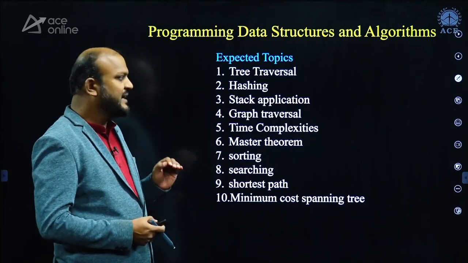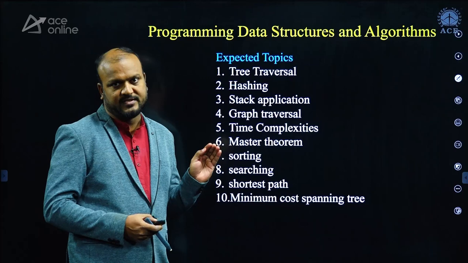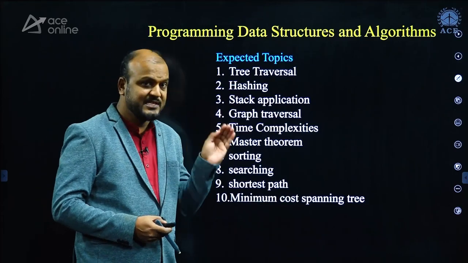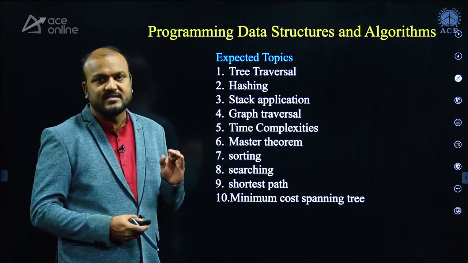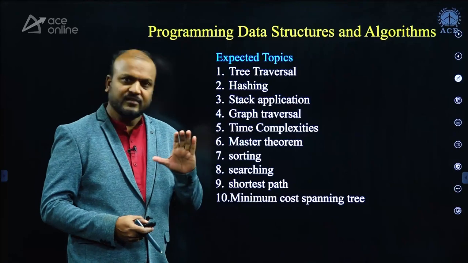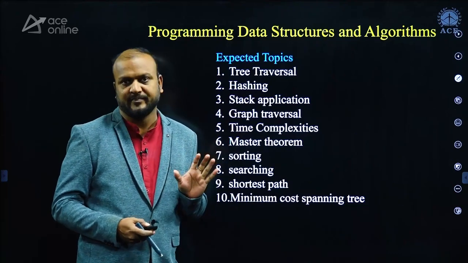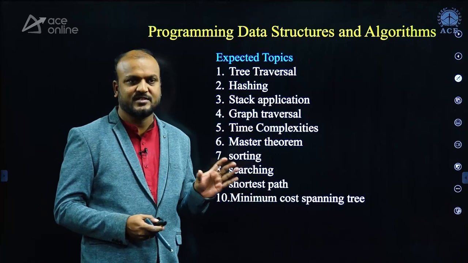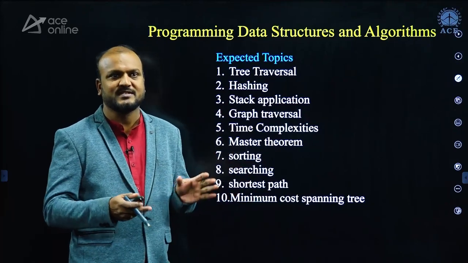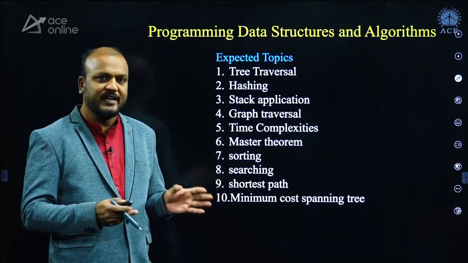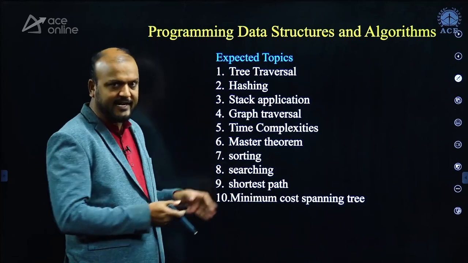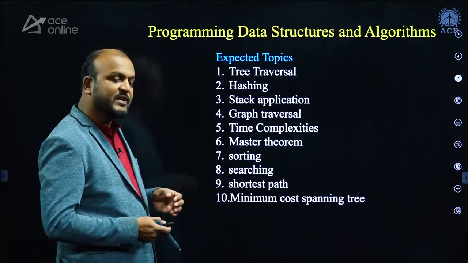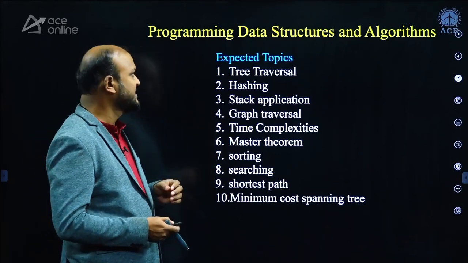When you compare the previous papers of 2009 and 2017, we can see only regular kinds of questions came in PDA, not any special or different type of questions from untapped areas where no questions were asked. PDA is an important subject, so you can focus on it.